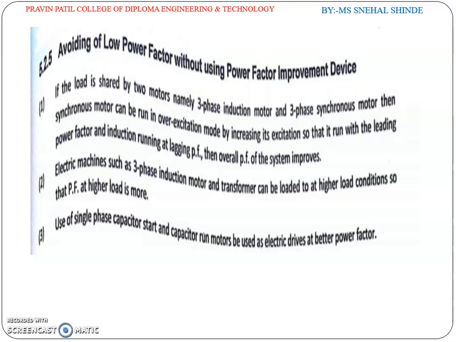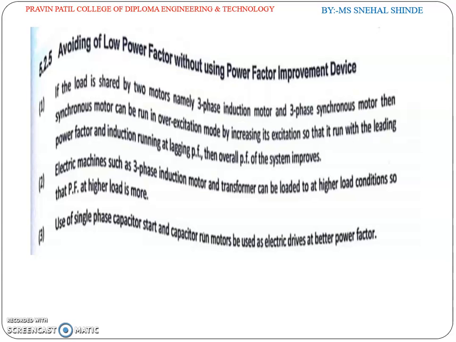If the load is shared by two motors, namely a three-phase induction motor and a three-phase synchronous motor, then the synchronous motor can be run in the over-excitation mode by increasing its excitation so that it runs with a leading power factor and the induction motor running at a lagging power factor. Then the overall power factor of the system improves.